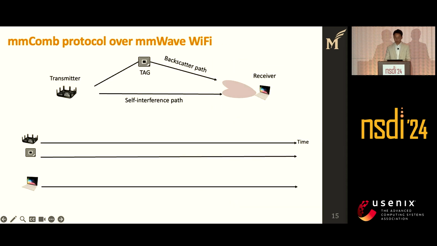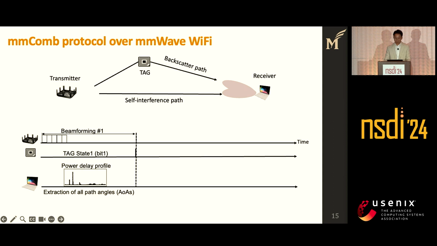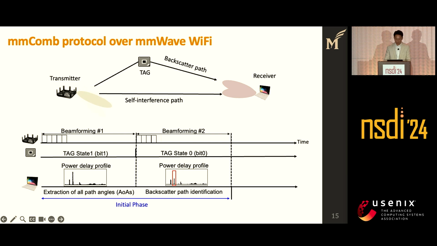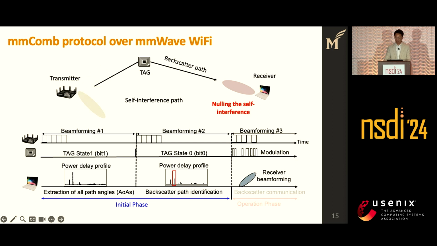In the millimeter wave network, there are frequent beamforming processes to maintain directional communication. We utilize this opportunity. During the first beamforming, our tag is set to state 1. The receiver can find all path directions from the power delay profile as I explained before. In the second beamforming process, the tag is switched to state 0. By monitoring the channel change, we can identify the backscatter direction. With this information, we can generate a new receiver beam pattern and perform the tag modulation for high-speed backscatter communication.